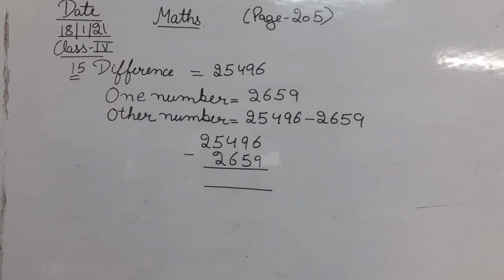Okay class, so a simple subtraction you have to do here.